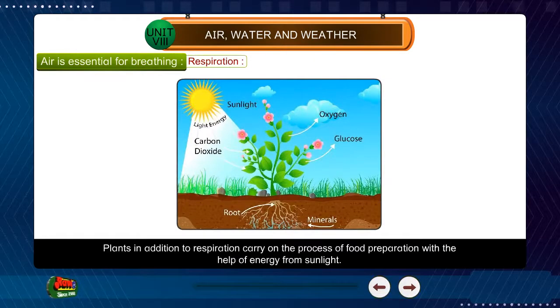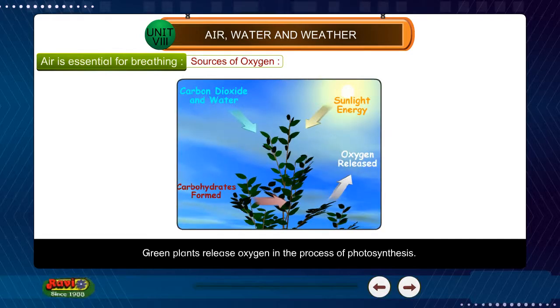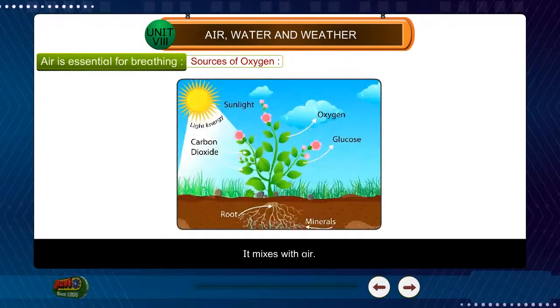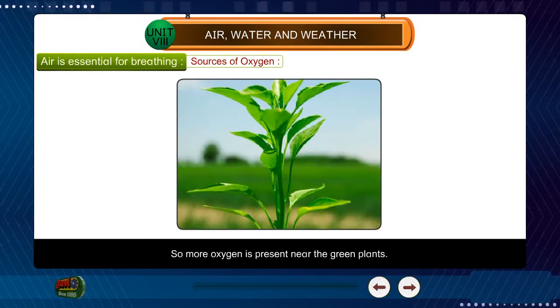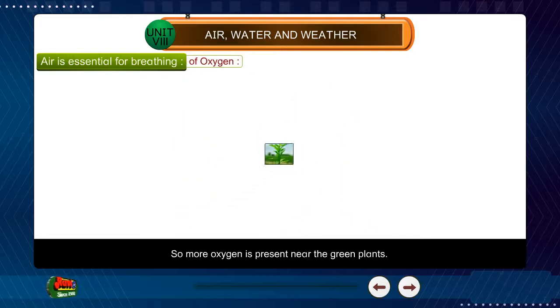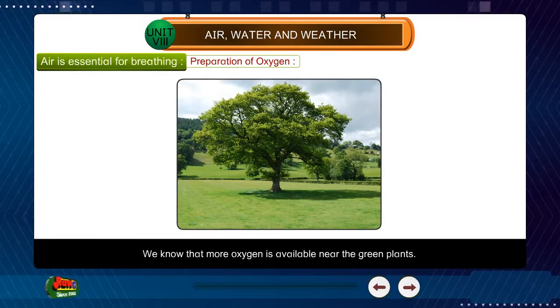Plants, in addition to respiration, carry on the process of food preparation with the help of energy from sunlight. Sources of oxygen. Green plants release oxygen in the process of photosynthesis. It mixes with air. So more oxygen is present near the green plants. Preparation of oxygen. We know that more oxygen is available near the green plants.